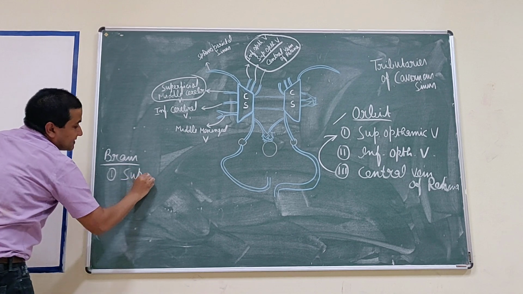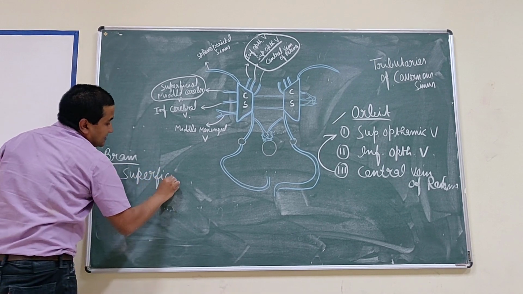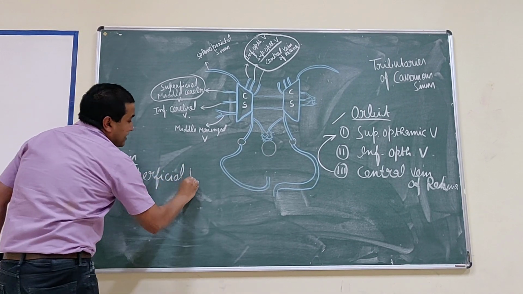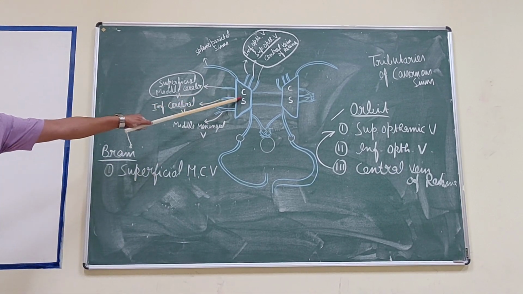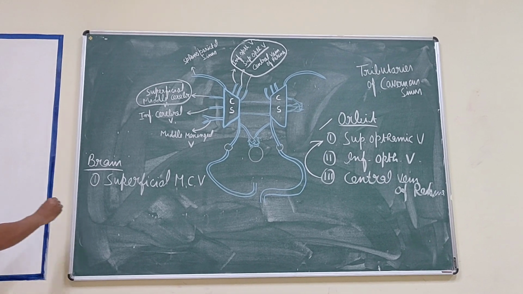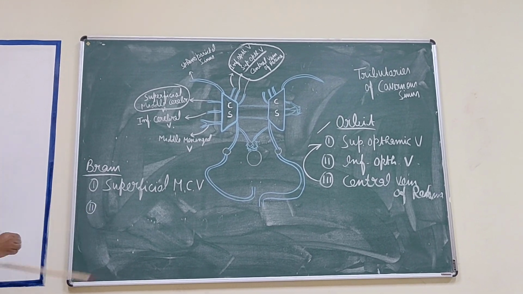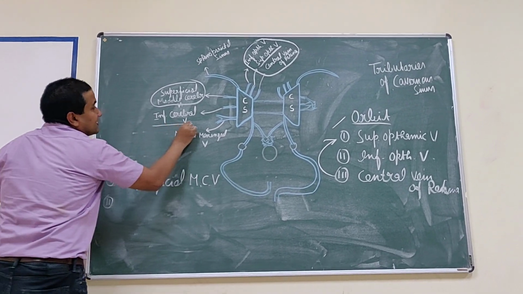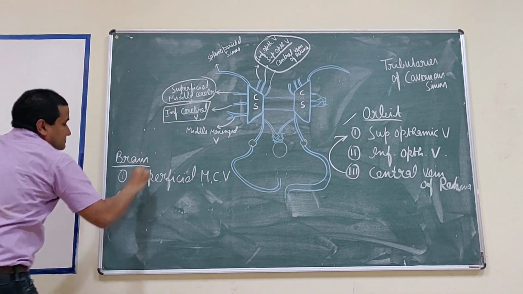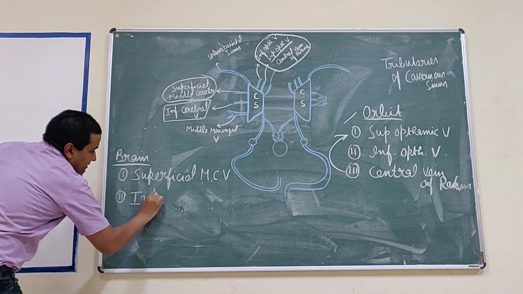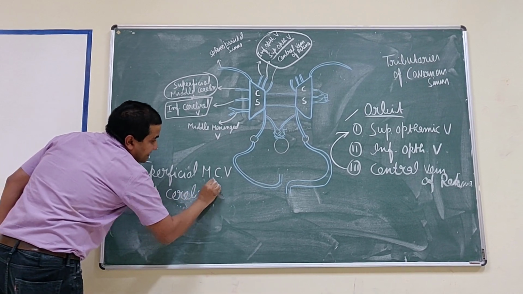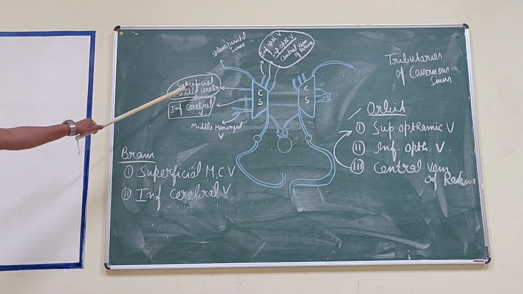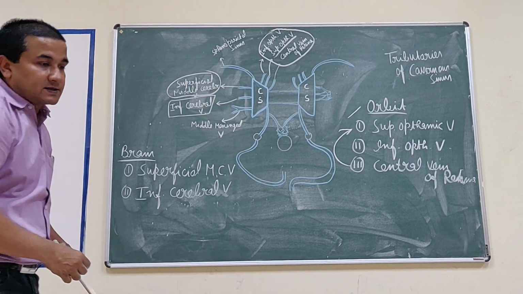The superficial middle cerebral vein drains into the cavernous sinus. Then it is the tributaries of the inferior cerebral vein. The inferior cerebral vein drains into the cavernous sinus.